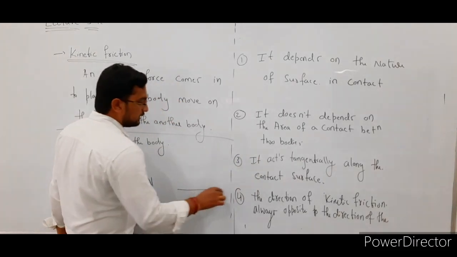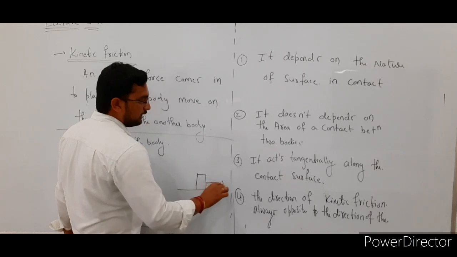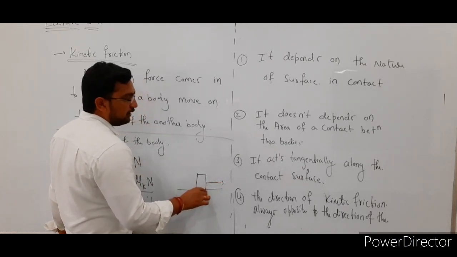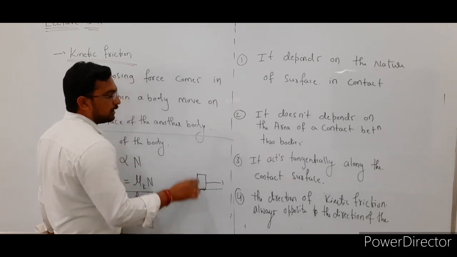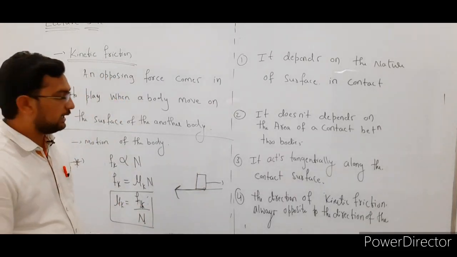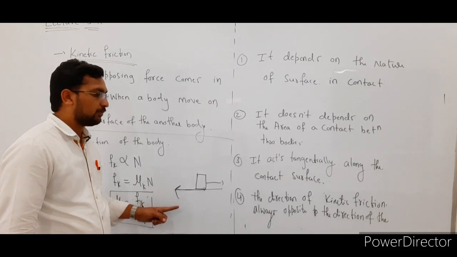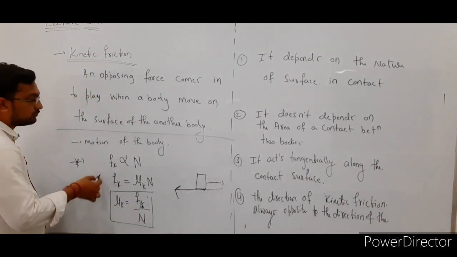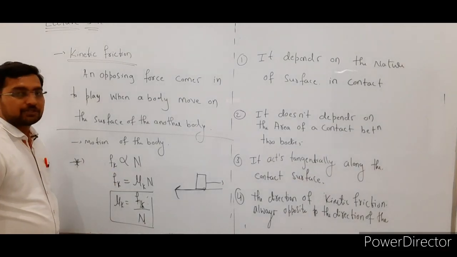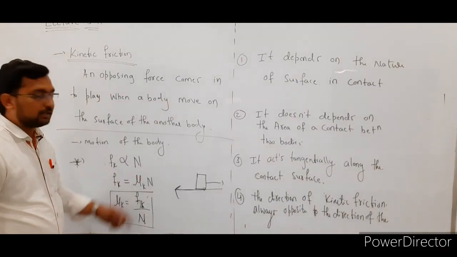So you can say this is a body moving in this direction, and the friction force acts tangentially to the point of contact between these two bodies. The friction force is always opposite to the direction of motion of the body. The next one: the magnitude of kinetic friction is directly proportional to the normal reaction.